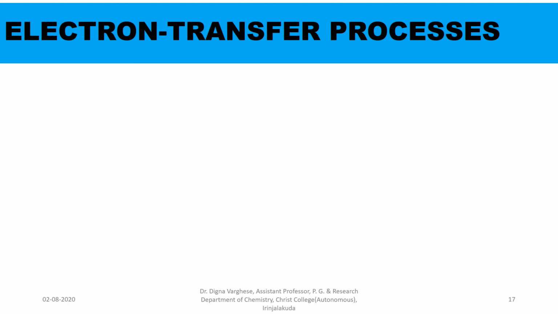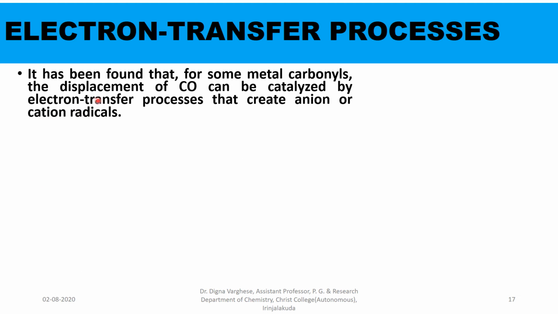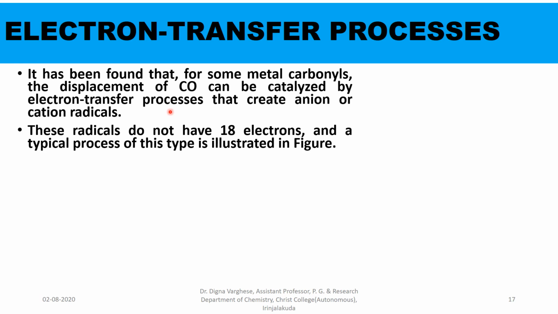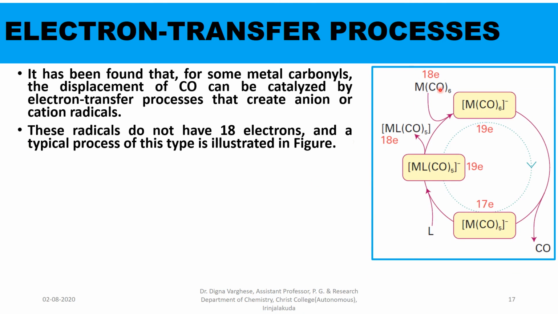Electron transfer processes. This is one of the methods for substitution in metal carbonyls. It has been found that for some metal carbonyls, the displacement of CO can be catalyzed by electron transfer processes that create anion or cation radicals. These radicals do not have 18 electrons, and a typical process of this type is illustrated in this figure. This figure shows a schematic diagram of an electron transfer catalyzed carbonyl substitution.